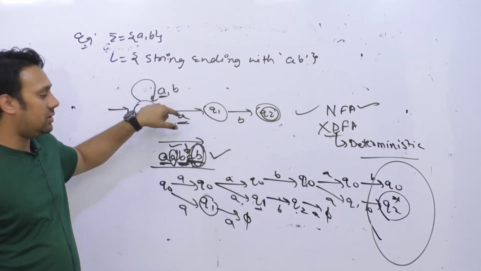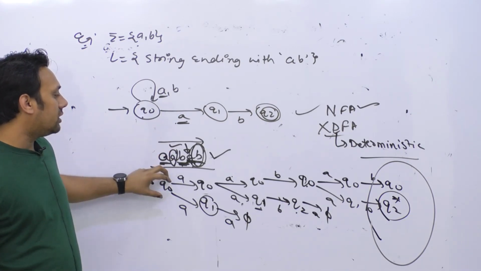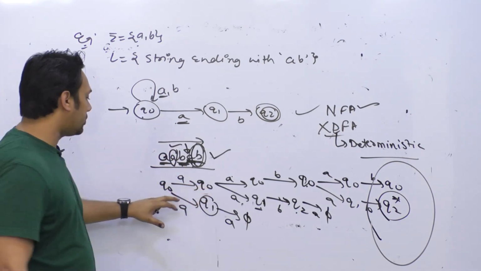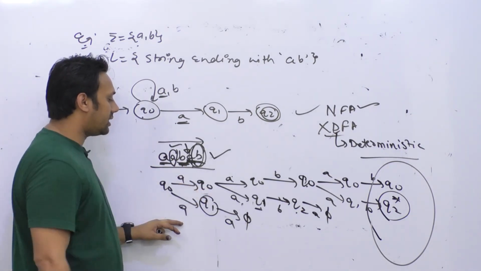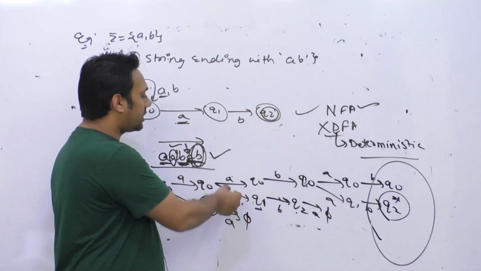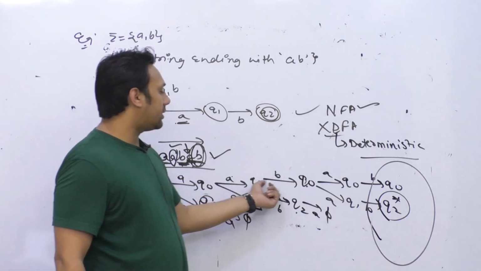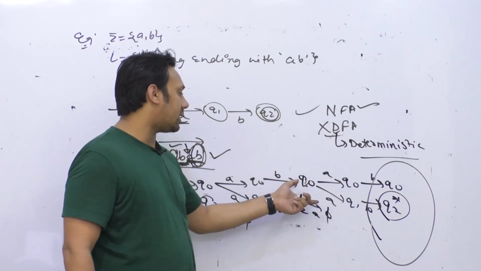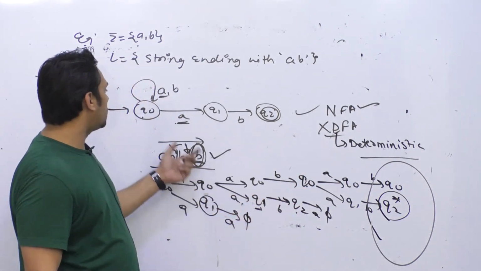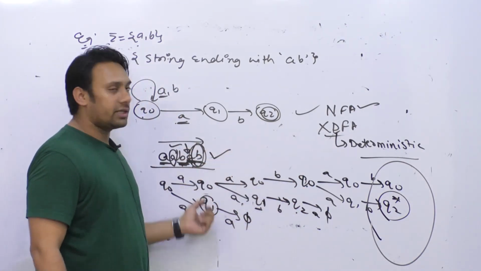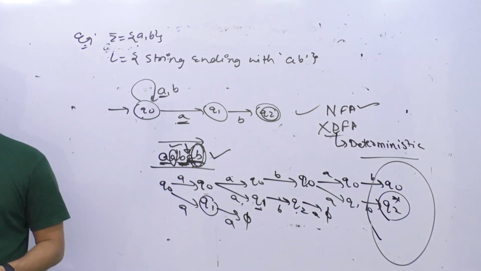So here we have created multiple branches on state Q0, because we have multiple options for the same symbol. On Q0, whenever you are getting an A, you are creating a branch. Whenever you are getting a B, you will go to the state Q0 again. But whenever you are getting an A, you are creating multiple branches.